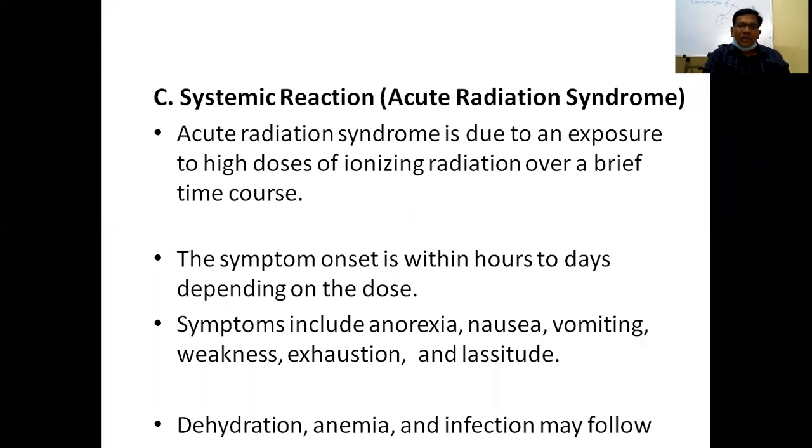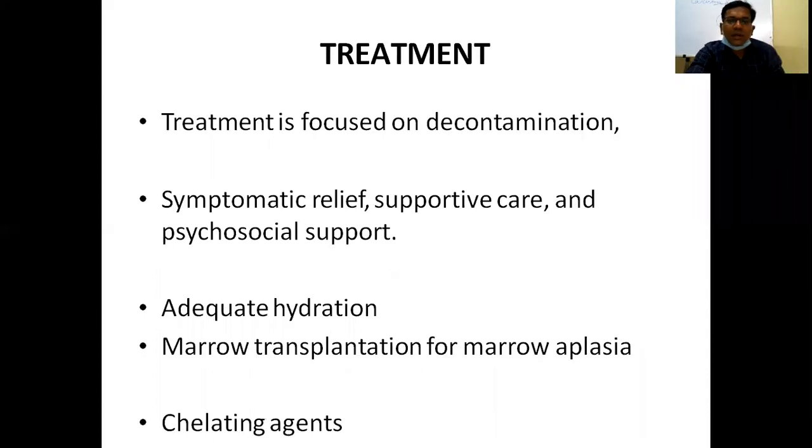The symptoms' onset is within hours to days, depending upon the dose. Acute symptoms include anorexia, nausea, vomiting, weakness, exhaustion, or lethargy. Dehydration, anemia, and infection may follow. So what is the treatment? Treatment is focused on, first, decontamination, symptomatic relief, supportive care, psychological support, and adequate hydration. With the patient having bone marrow suppression: bone marrow transplantation and use of chelating agents.